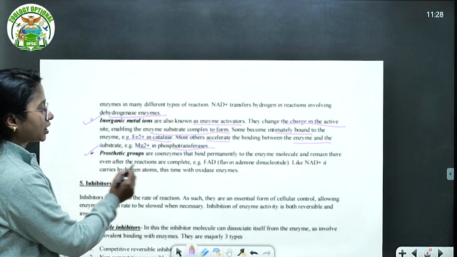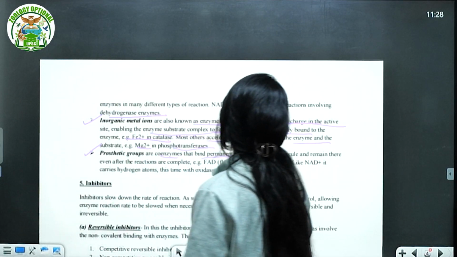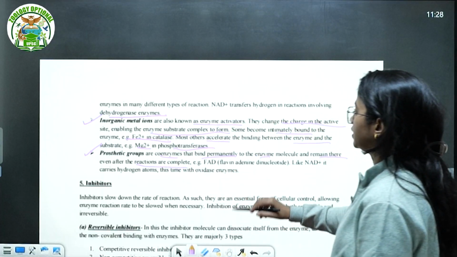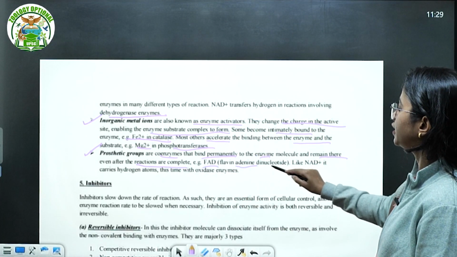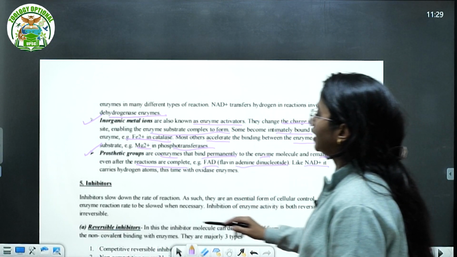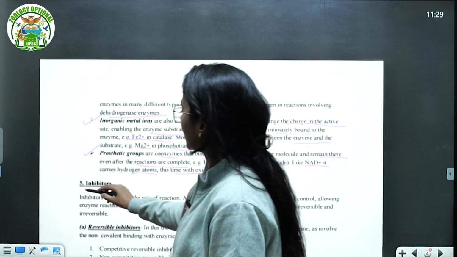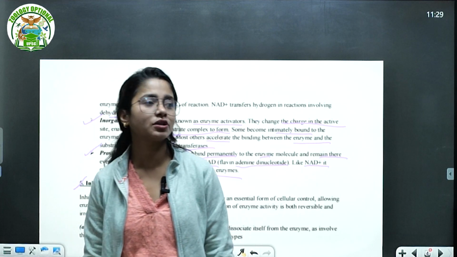Third are the prosthetic groups, which are coenzymes that bind permanently to the enzyme molecule and remain there even after the reaction is complete. For example, FAD, flavin adenine dinucleotide, like NAD plus, carries hydrogen atoms, and works with the oxidase enzymes. And of course, last is inhibition, some of the inhibition molecules, right?